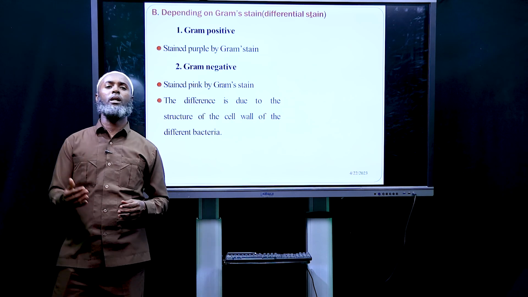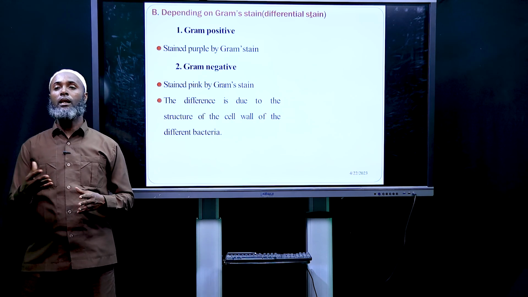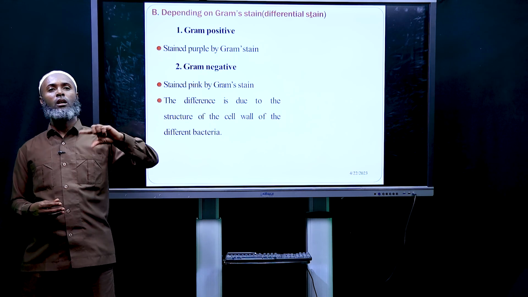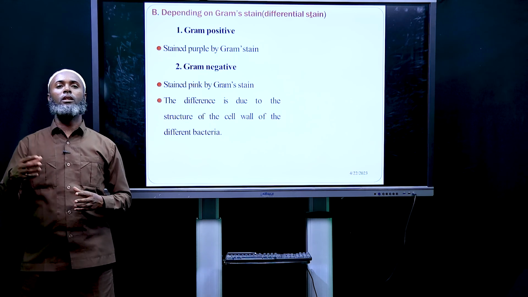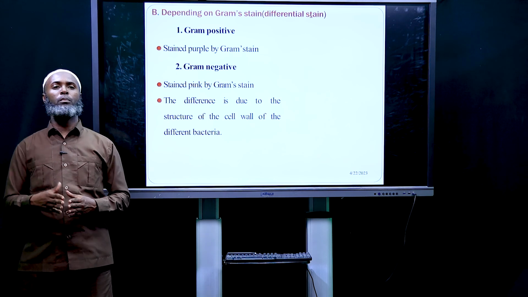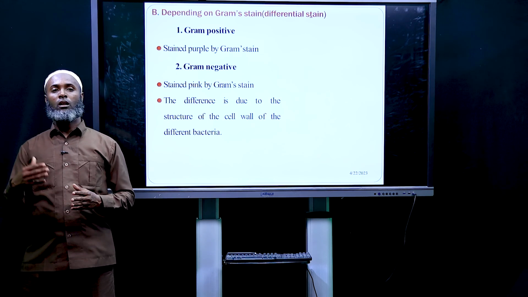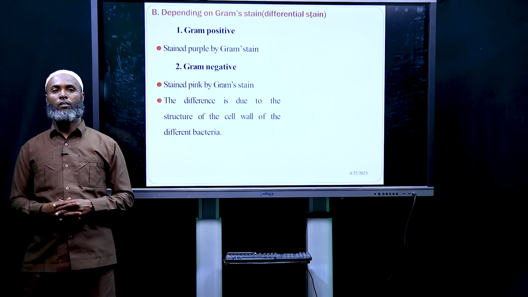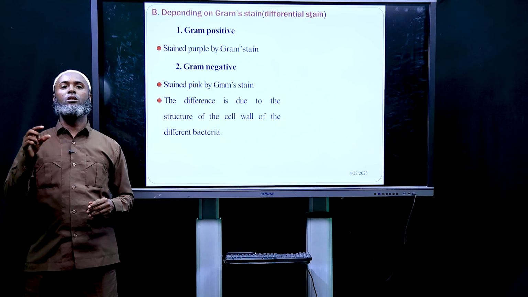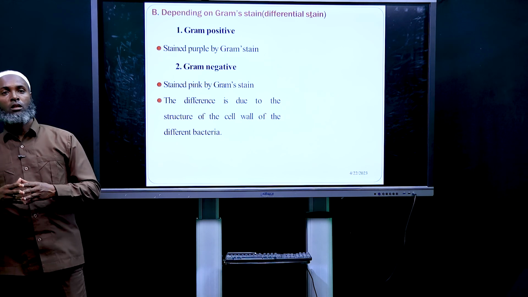Whereas gram-negative bacteria, when they are stained, give pink color. So the difference is the color that they give after staining. Gram-positive gives purple, whereas gram-negative gives pink. The difference is due to the structure of the cell wall of the different bacteria.